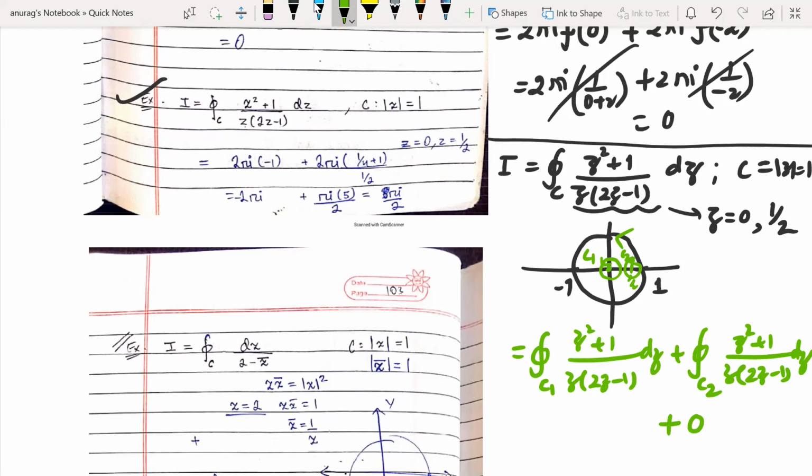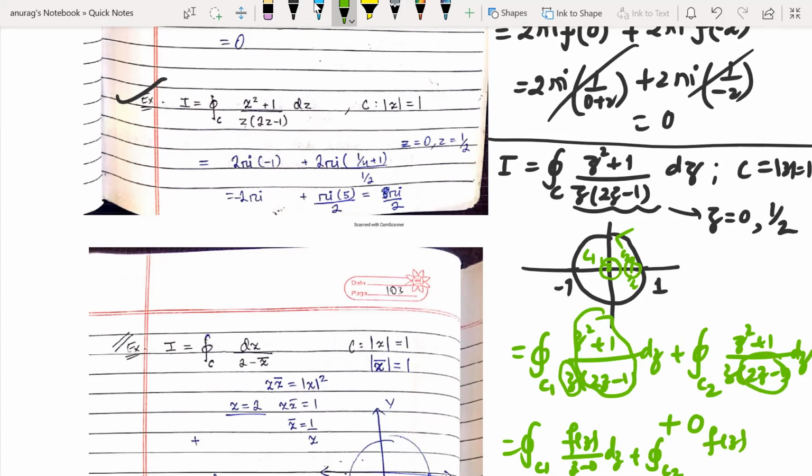In the case of C1, it is creating a problem at z equal to 0, so the rest of the function will be f(z). So f(z) over z minus 0 dz, plus in the case of C2, 1 by 2 is creating a problem, so it will be written as f(z) over 2z minus 1 dz.